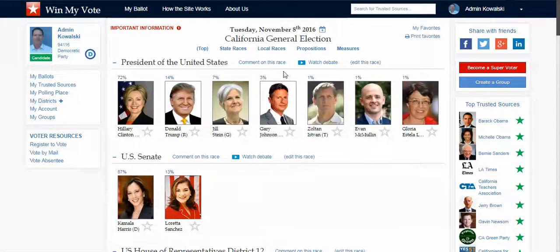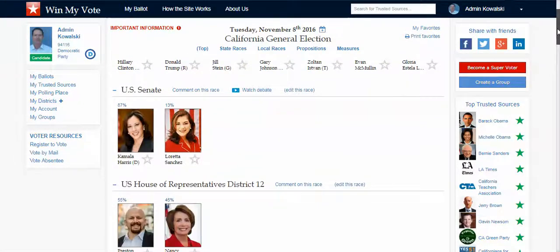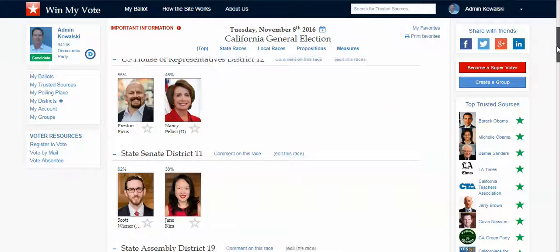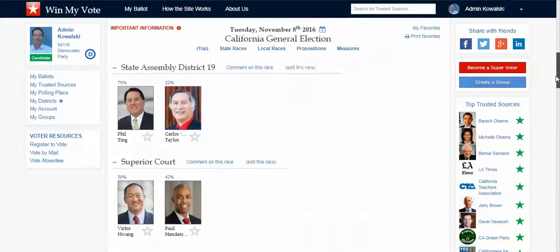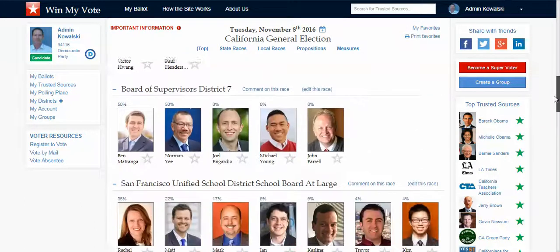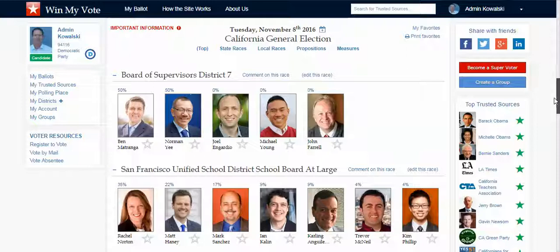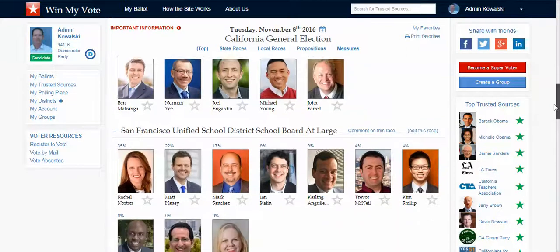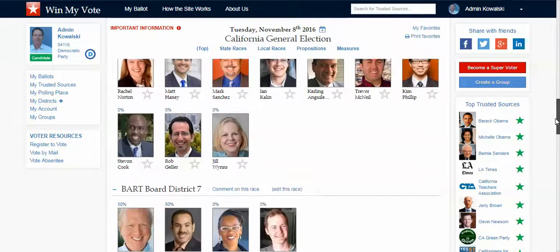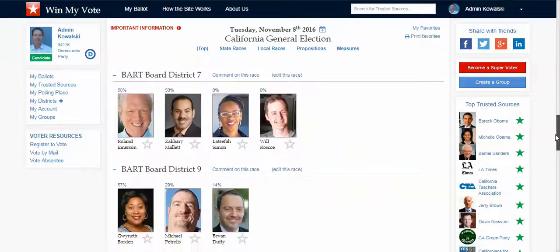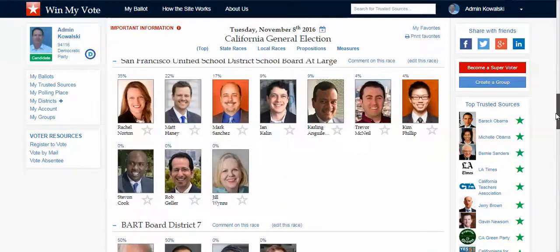On this ballot right here, you can see I can go down ballot through the different races, down into the state assembly districts, and then the county level races, and then even the board of supervisors, city council type of stuff, and then down into the school board, and again even into BART board and that type of stuff.